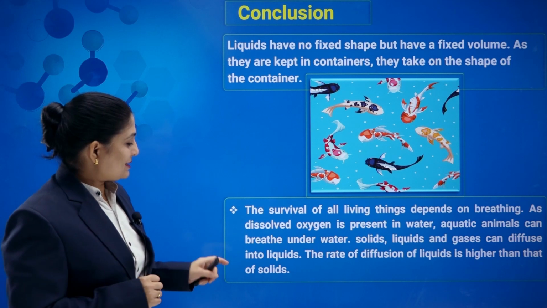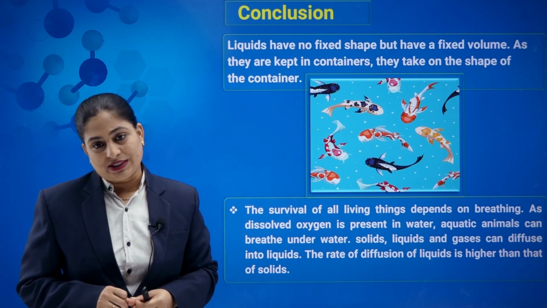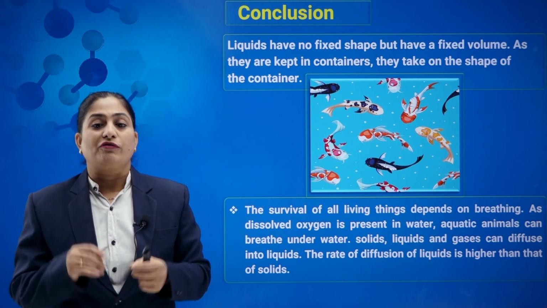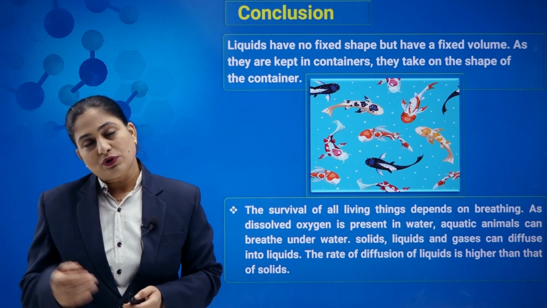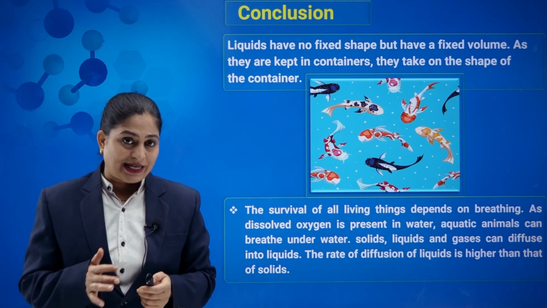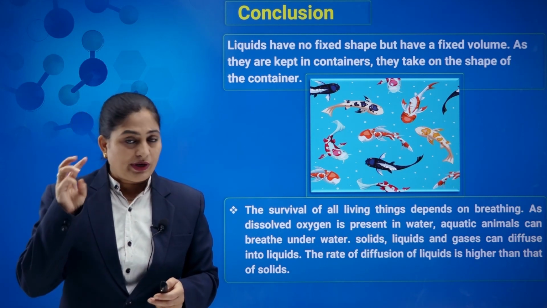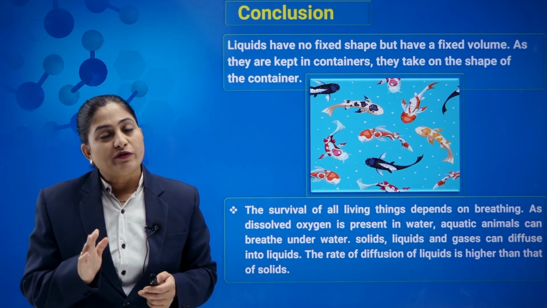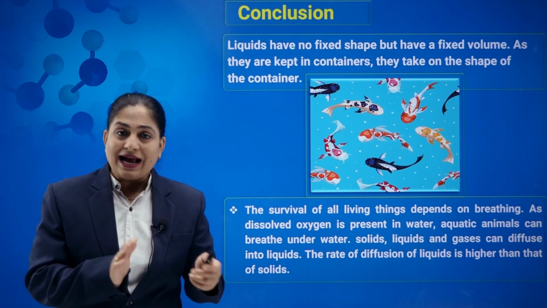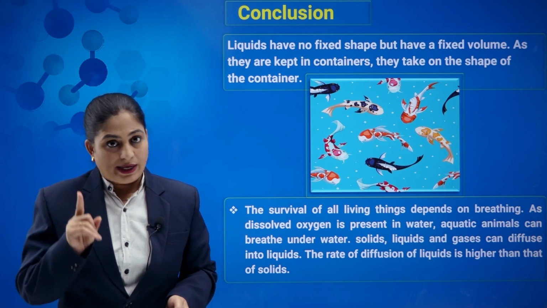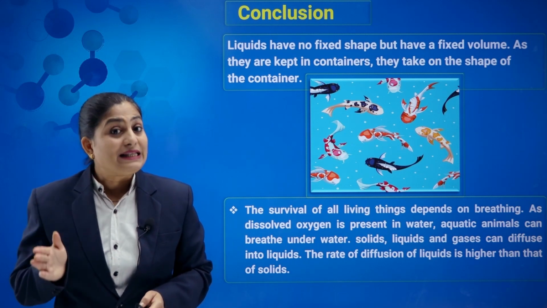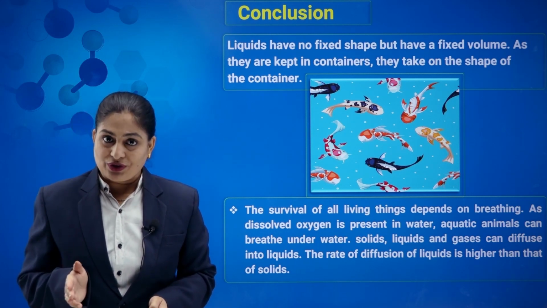Solids, liquids and gases can diffuse into liquids. The rate of diffusion of liquid is higher than that of solid. That means diffusion takes place for solid, for liquid and gas, but more diffusion is observed in liquid as compared to solid. That means the rate of diffusion of solid is less as compared to the rate of diffusion of liquid.